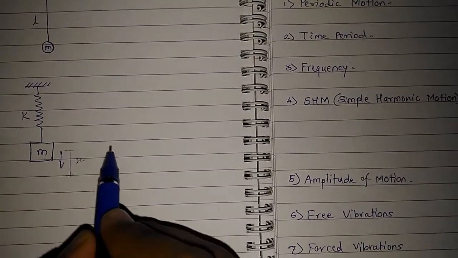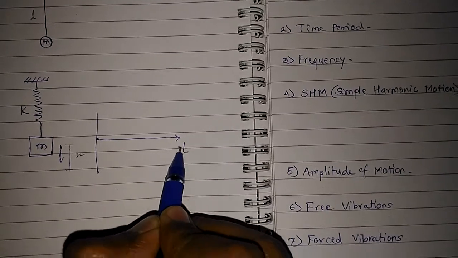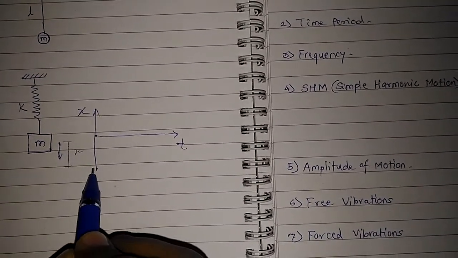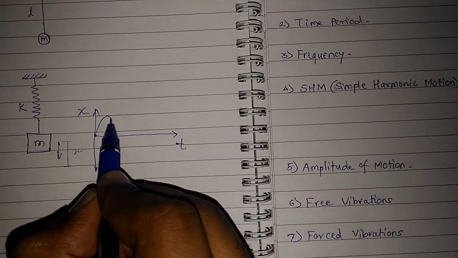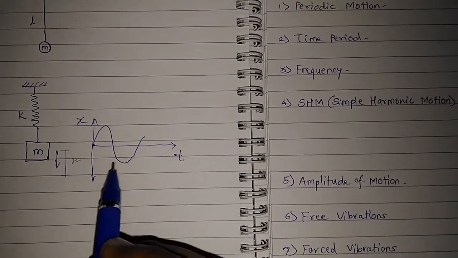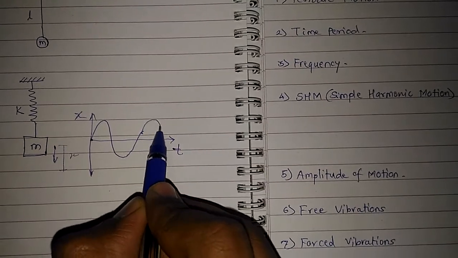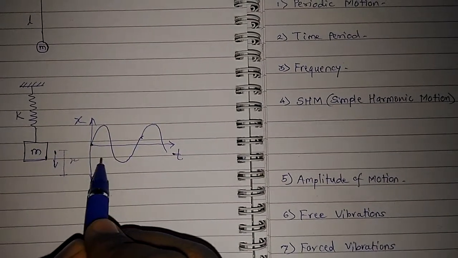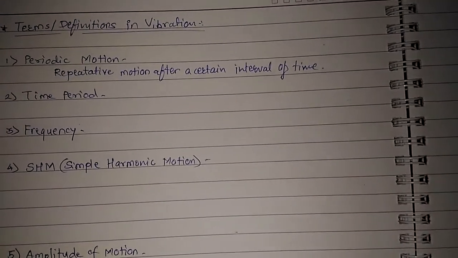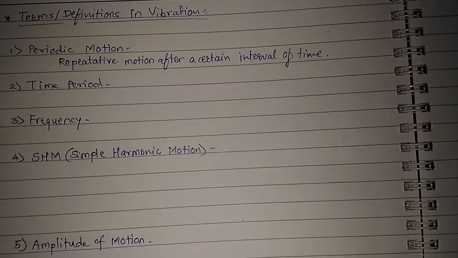So I can say that when I plot its deflection with respect to time, and say this is deflection, then I will get some kind of a repetitive motion over here. So this I can say is periodic motion, because this motion repeats after a certain period of time. So periodic motion is repetitive motion after a certain interval of time.